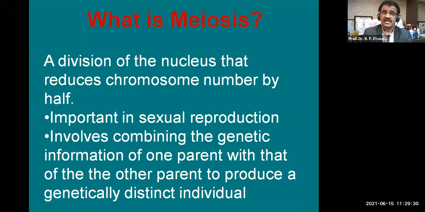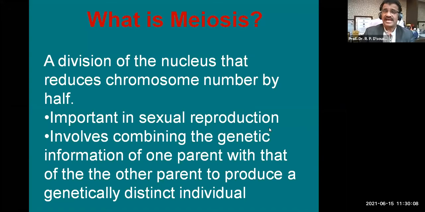Meiosis is a division of the nucleus that reduces chromosome number by half. Now the human number is 46 in each cell. All nucleated cells have 46 chromosomes. That is divided into half, so we get 23, and it is very important for sexual reproduction. It involves combining the genetic information of one parent with that of the other parent to produce a genetically distinct individual. So there is no individual alike in the world; one person will never match with another person in the whole world.